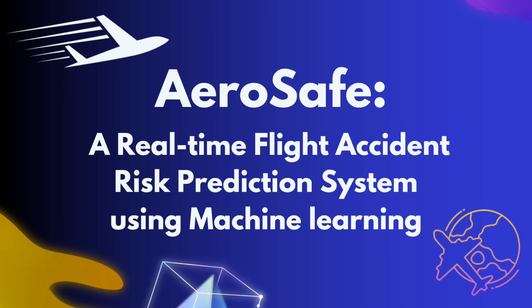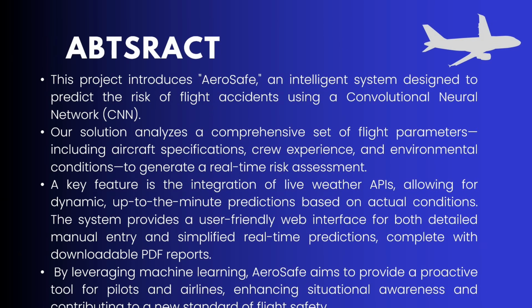With the help of that risk prediction, we can overcome these casualties, injuries, deaths, or even the accident. So this is the major motto of this project. We gave it the name AeroSafe, which is short and simple for this project. I can explain the abstract for you. Basically, in our proposed system, we are going to use CNN, Convolutional Neural Network.